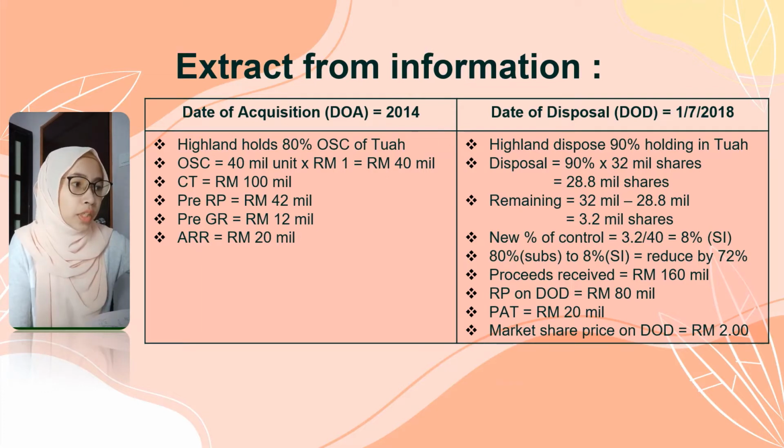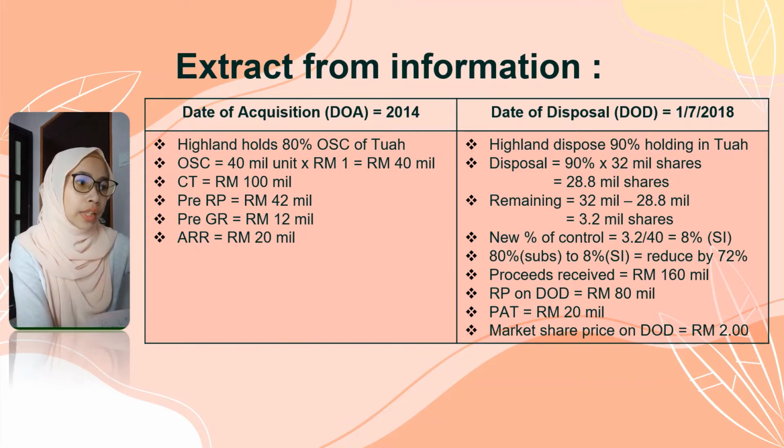Proceeds received is 160 million. RP on DOD is 80 million. PAT, profit after tax, is 20 million. Market share price on DOD is 2 ringgit. So why do we take the 80 million RP on DOD as the pre-RP? This is because the date of disposal is the same as the start of the accounting period of the financial statement. So we just take the RPBF as the pre-RP.